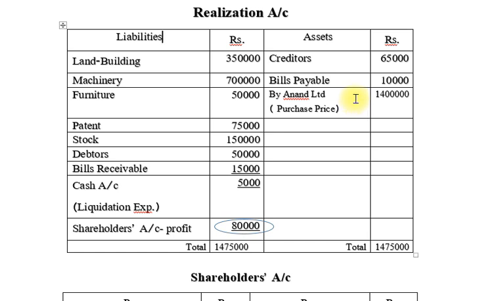If you sold your assets and received cash, you note it down on the credit side, and if you paid any expense in cash, you note it down on the debit side. Then you find the difference: on the credit side it is called profit, and on the debit side it is called loss.